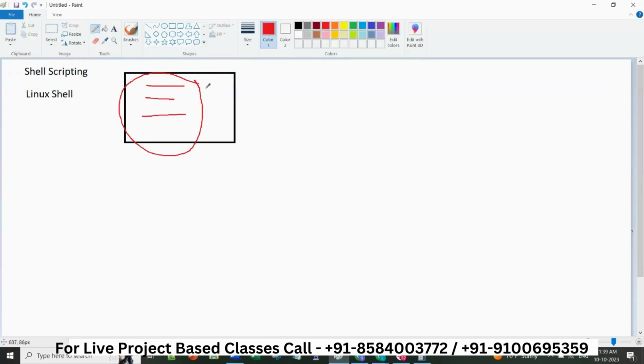A very simple shell script which I requested all of you to complete. There are some assignments also I have given all of you. The assignment was to take two inputs from the customer, the first name and the last name, and append them. I hope all of you have done it. If not, we can try to do it now, and that way we can actually learn.